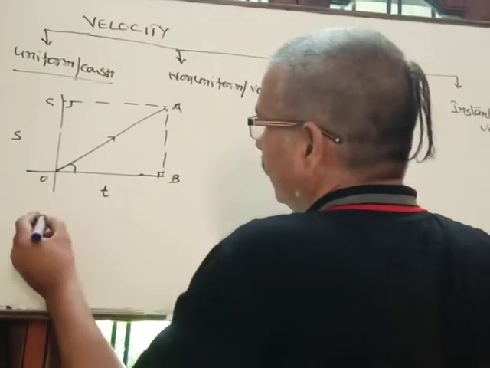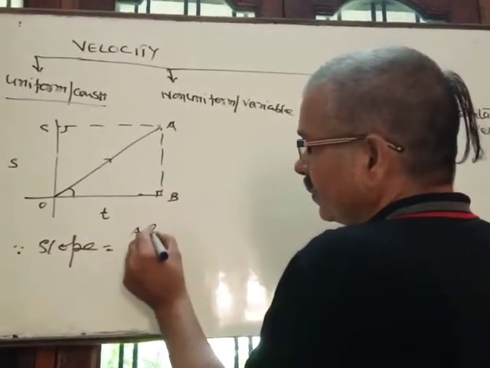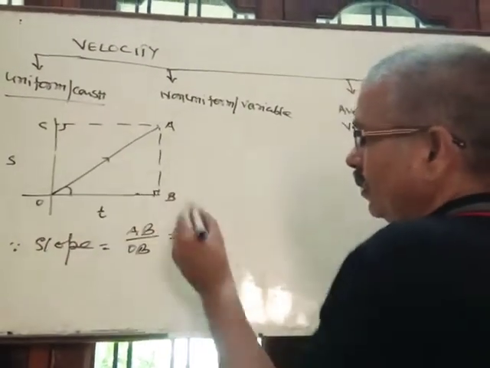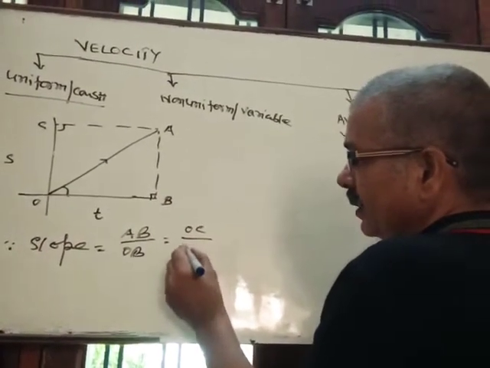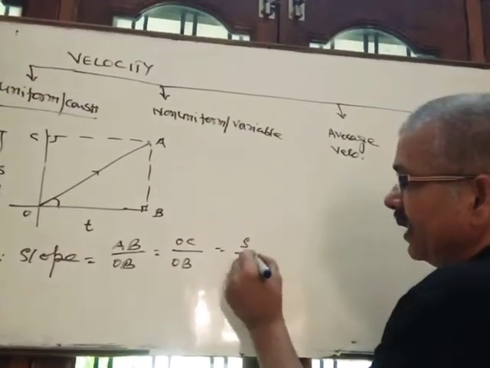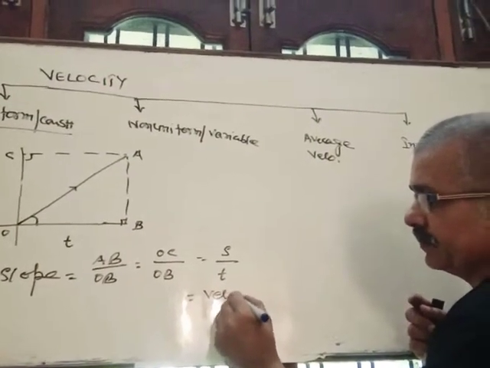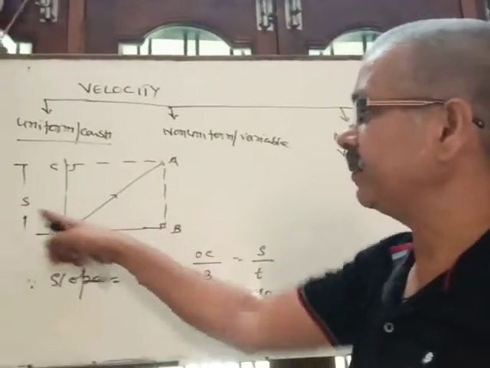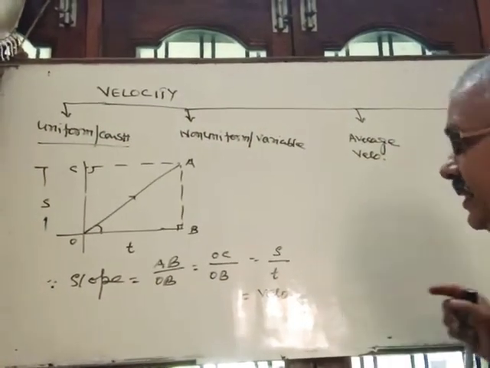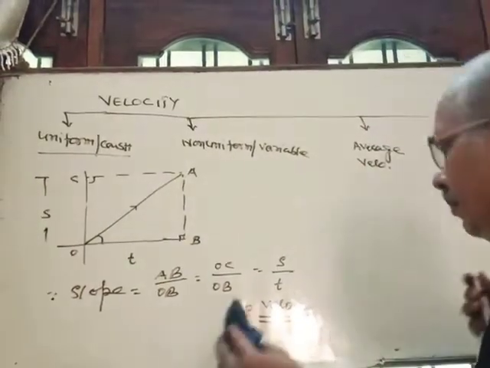then slope is equal to, as you know, perpendicular by base. Perpendicular AB is equal to OC by OB, and here OC represents displacement, that is S upon T. So displacement upon time is velocity. It means the slope of the displacement-time graph from the time axis for uniform velocity represents velocity. So with the help of the graph you may calculate the respective velocity.